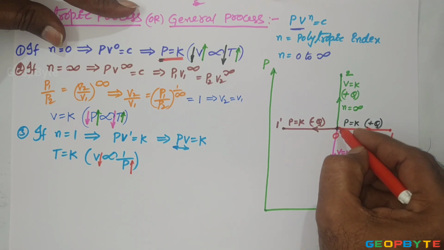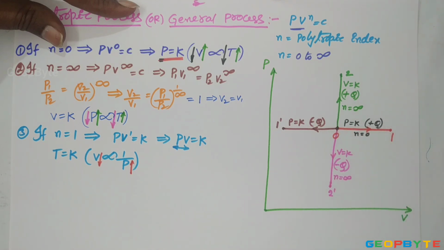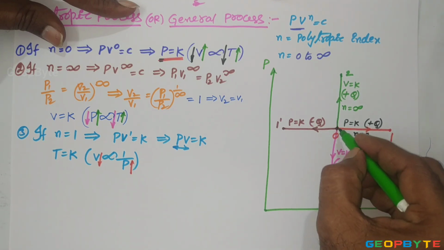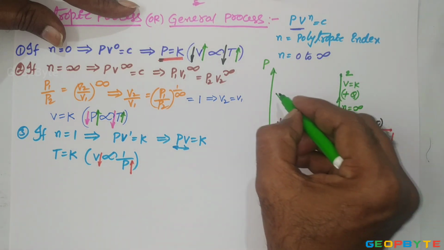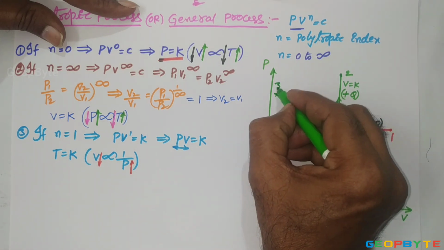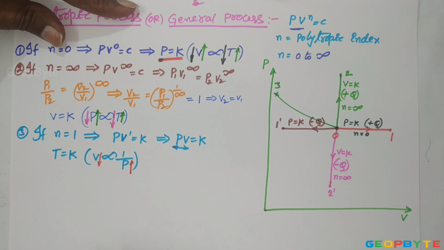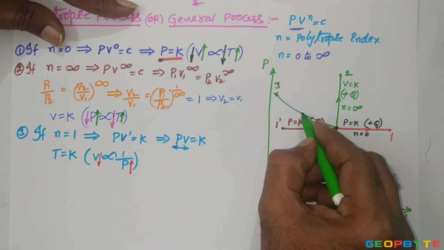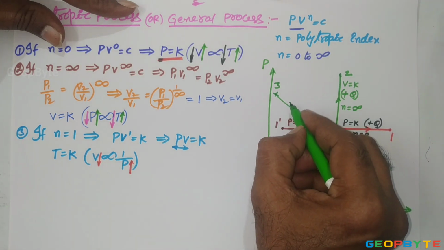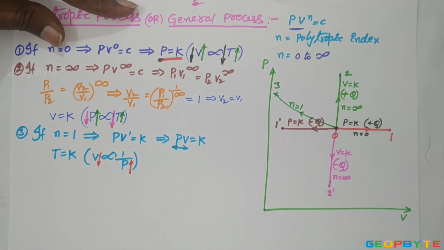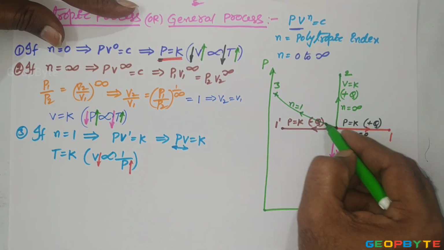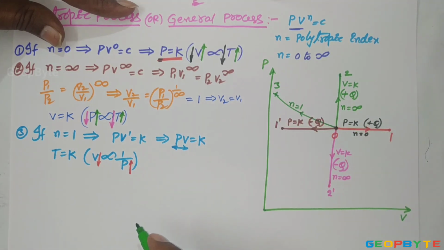Then the isothermal compression curve can be drawn like this. The 0 to 3 is the isothermal compression curve. For that, n equal to 1. The slope of this 0 to 3 is minus P by V.